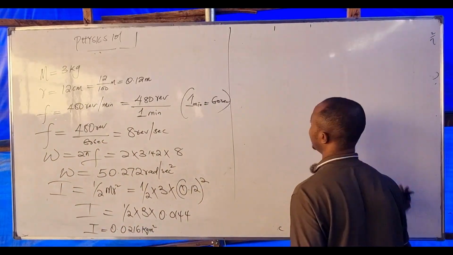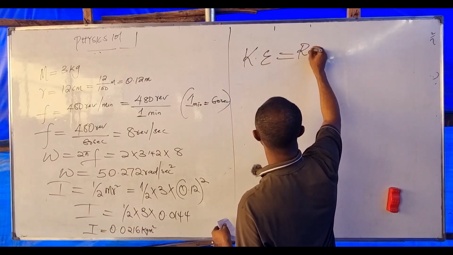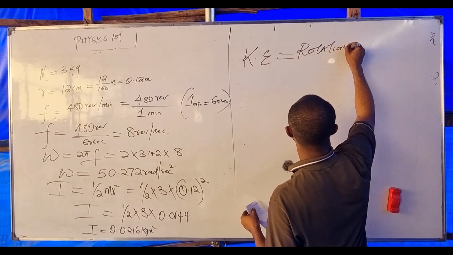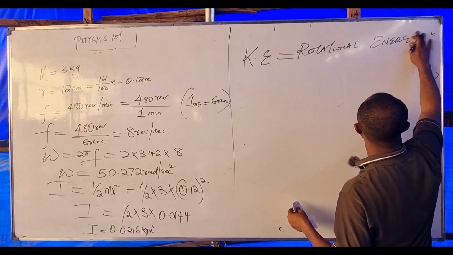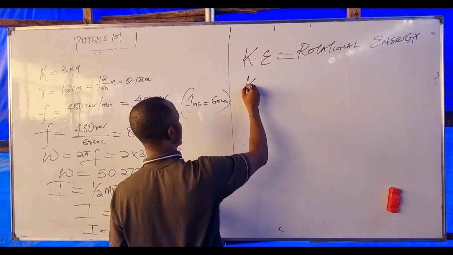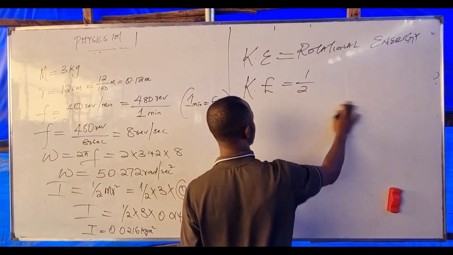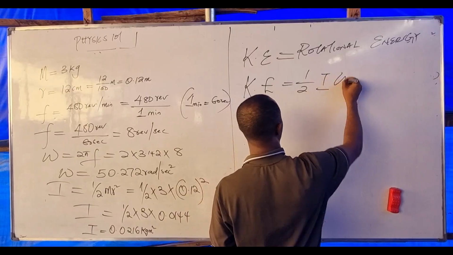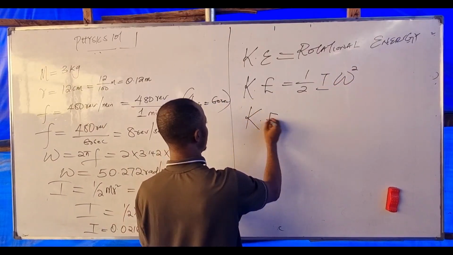We are looking for the kinetic energy, which is the same as the rotational energy. What's our formula there? We can say KE is half the inertia times the angular velocity squared. So our KE becomes...